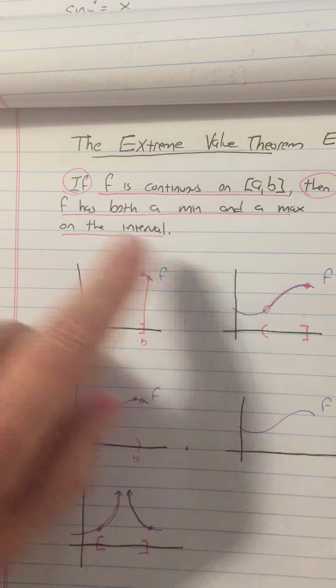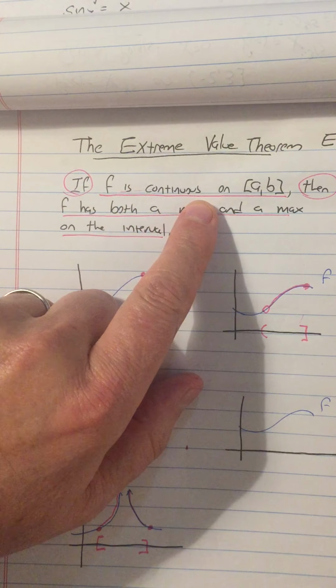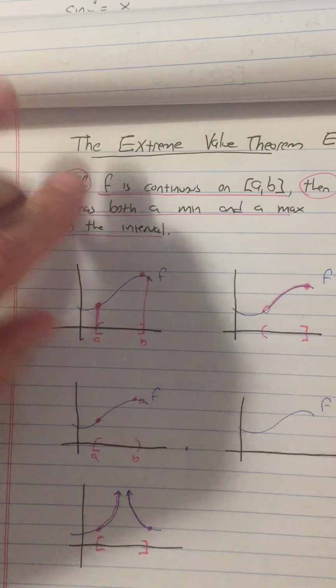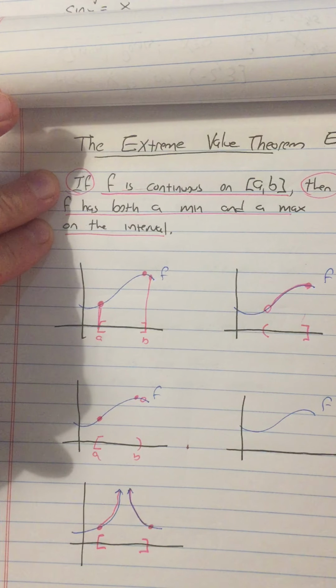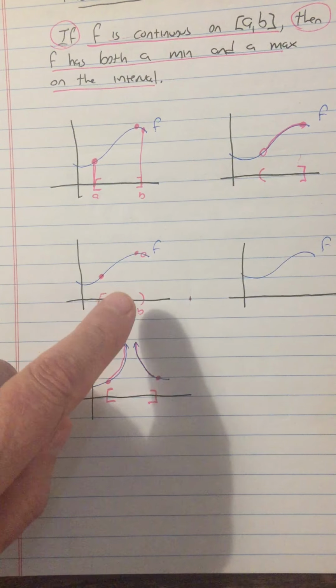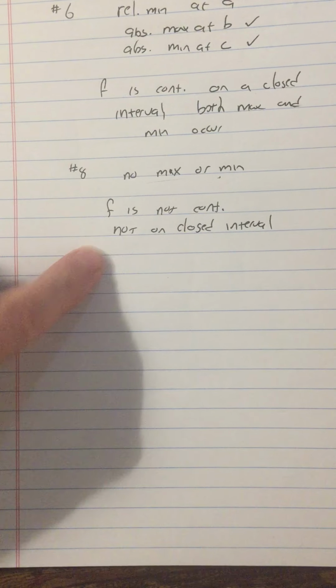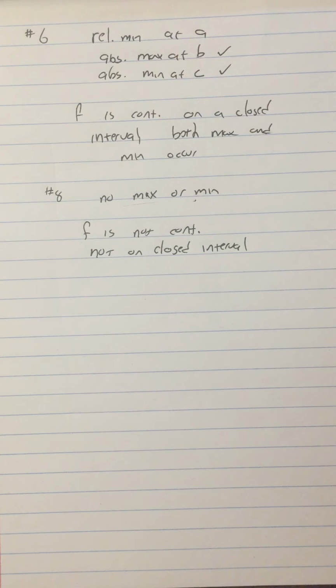Another way you can look at the hypotheses is you can think of them as criteria, that if you meet these criteria, then you will have this conclusion. There are actually 2 criteria here: f is continuous and the interval is closed. The theorem will fail to apply if either of the criteria fails. So here's f continuous failing, here's closed interval failing. Here, both criteria failed. They don't have to both fail. Only one has to fail in order for the theorem to no longer apply.